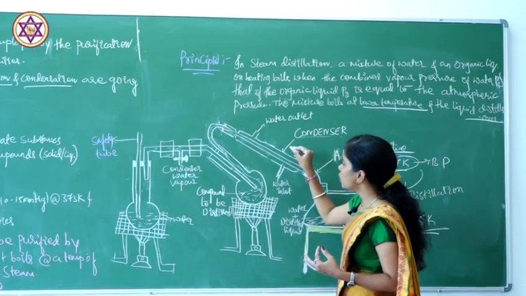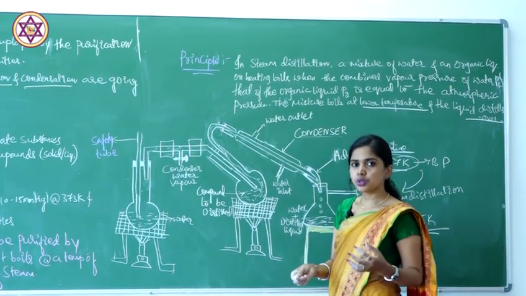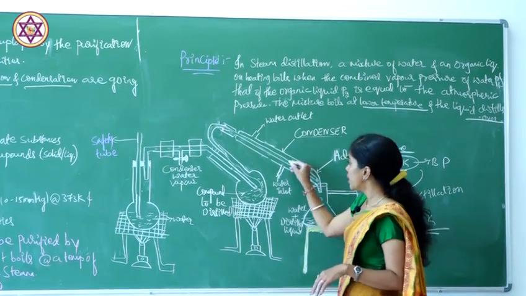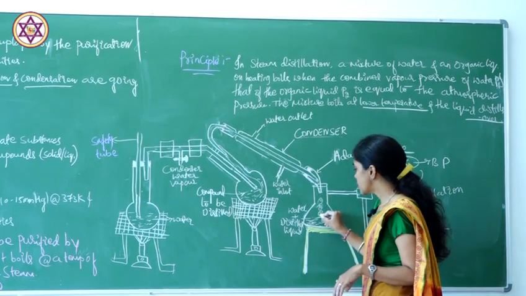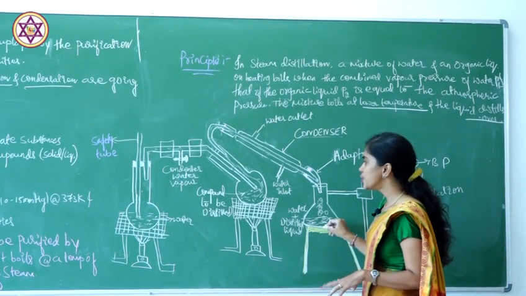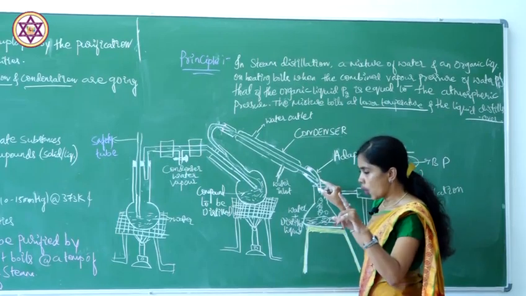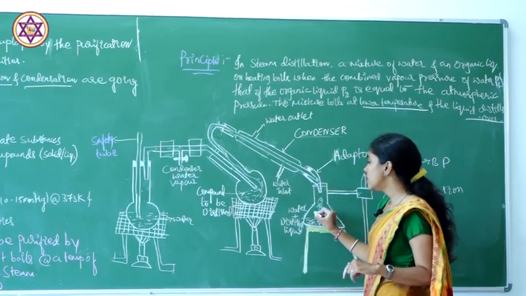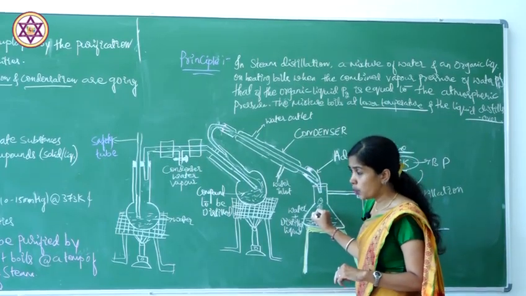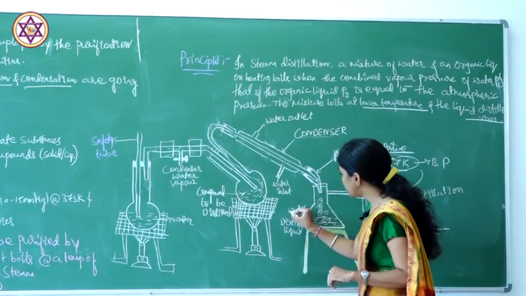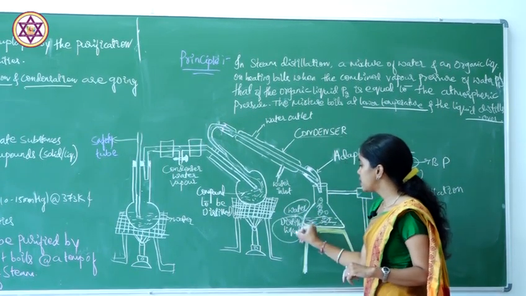In the condenser, what will happen? It will condense the vapors to the liquid state. All the liquids come over here, both the water vapors as well as the organic liquids, so the water as well as the distilled liquid will be there.